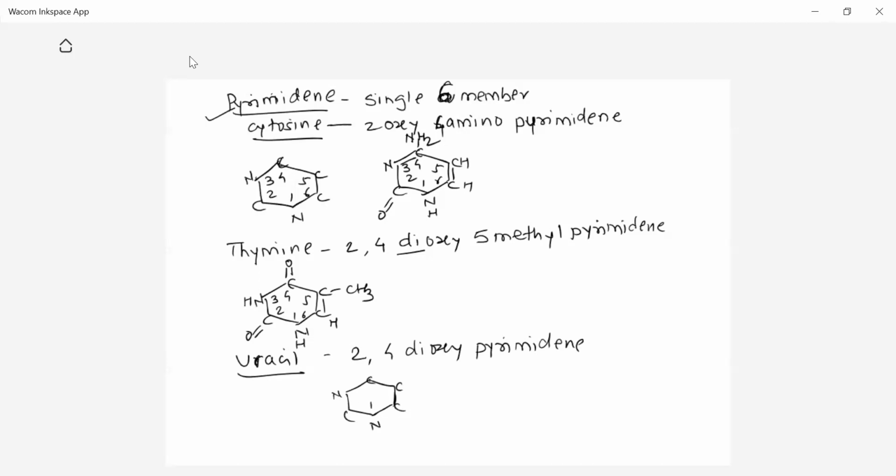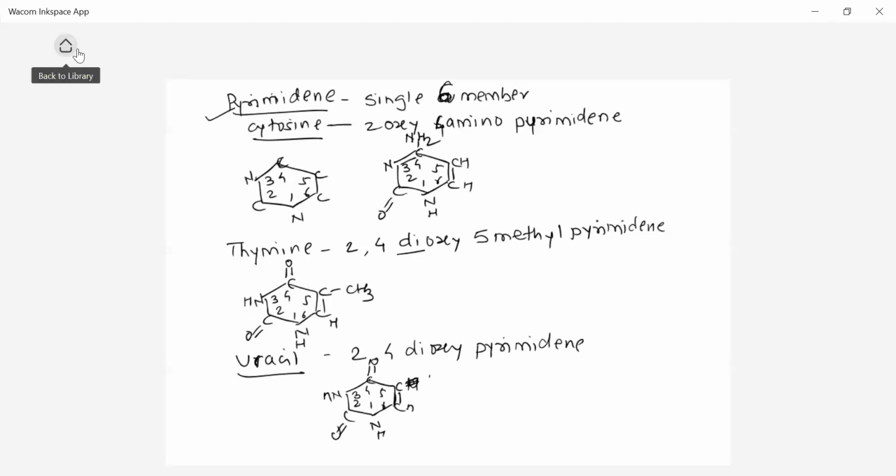NCCCN. Numbering will be 1, 2, 3, 4, 5, 6. So 2,4-dioxy. That is the structure of pyrimidine. You can complete the valency by giving double bonds. Here you can give a double bond. So that is the structure of the uracil.